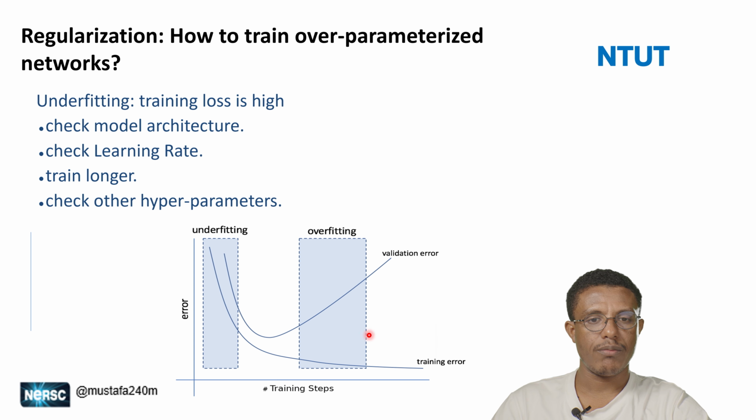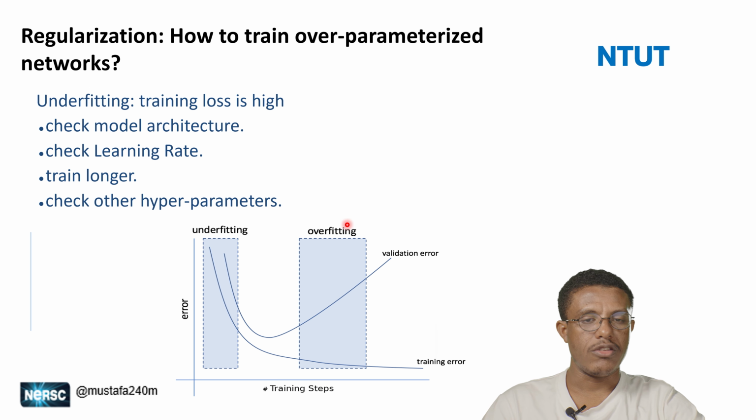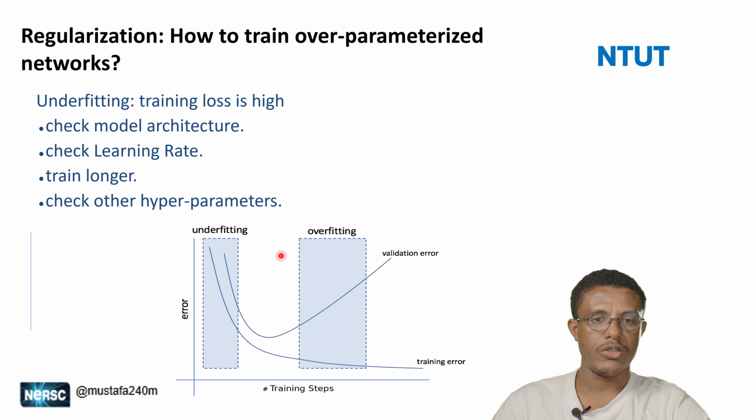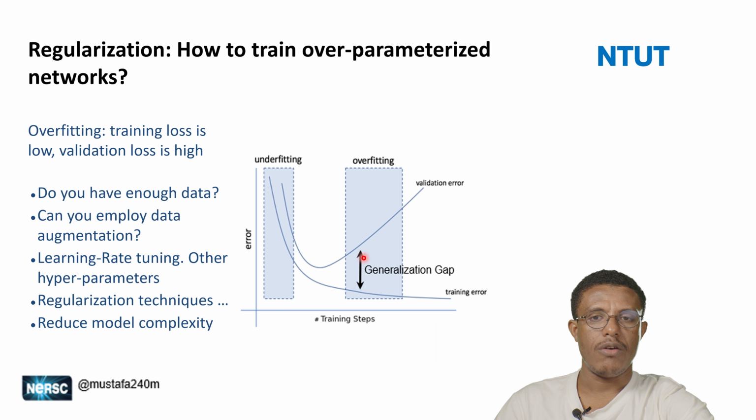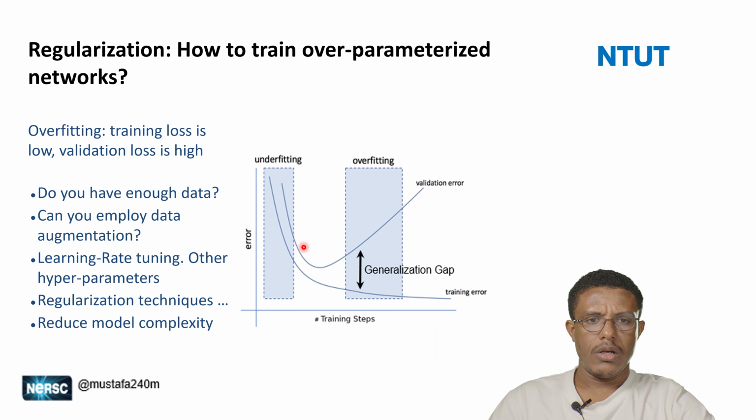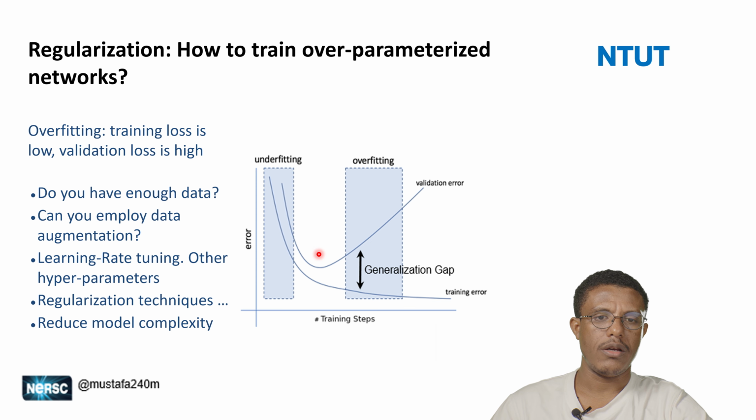Overfitting means the training error becomes small and the validation error is high. So the regularization technique tries to minimize this validation error, or testing error, which is the same. By checking different parameters, we can try to avoid this. In overfitting, the training loss is low and the validation loss is high. We already saw the techniques that we try to use for this, and the first one is this.